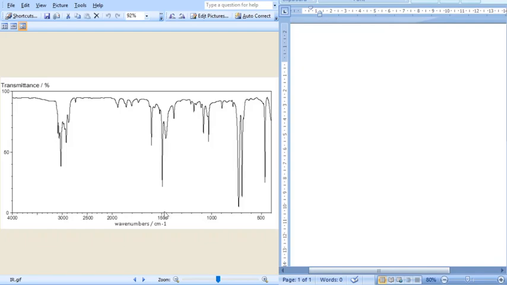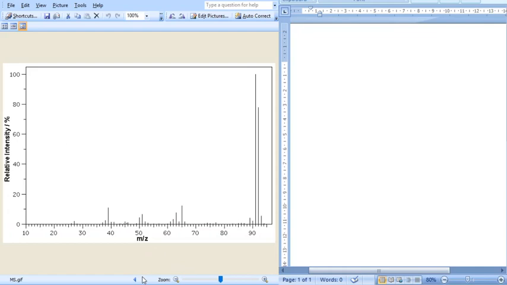Dear participants, let us see another example in the structural elucidation. This is the compound we are going to see. Let us start from IR. And let us start from mass. This is the mass spectra.